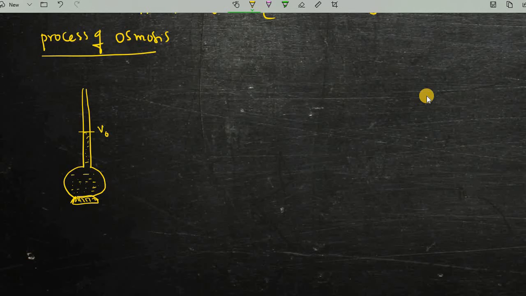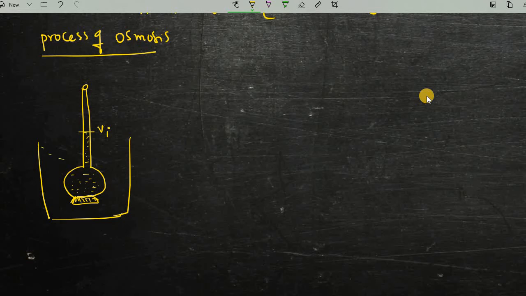Assume the volume is Vi, the initial volume, at level L1, and this funnel is kept in a beaker containing water.